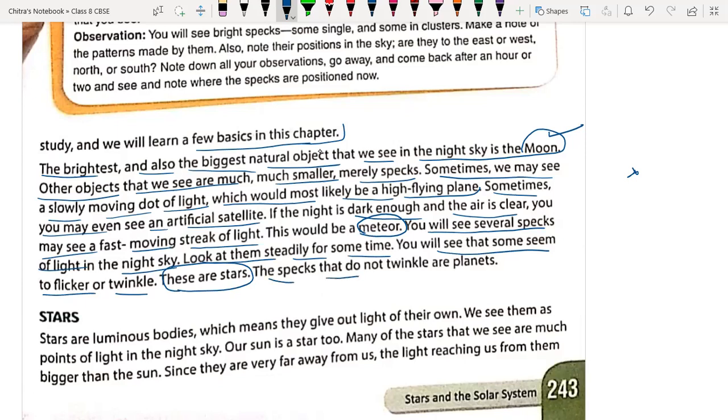The specks that do not twinkle are called planets. So whatever celestial objects do not twinkle are called planets. Is it clear, everyone?